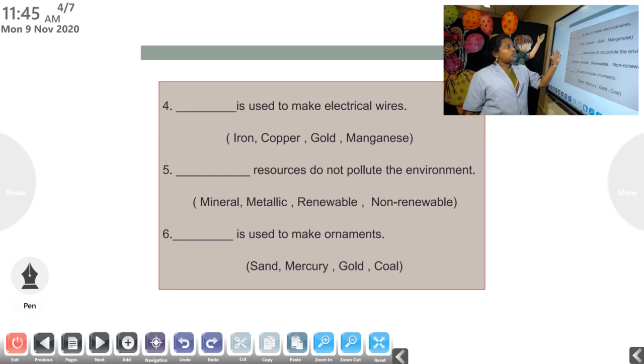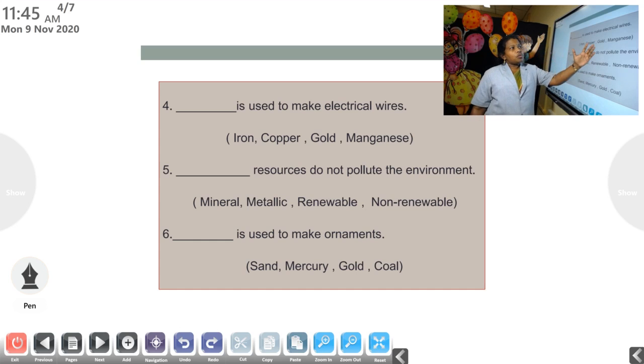Now, next question, fourth one. Dash is used to make electrical wires. You know that electricity is very important. At night, if we didn't have electricity, we would not be able to study. The options are iron, copper, gold, manganese.